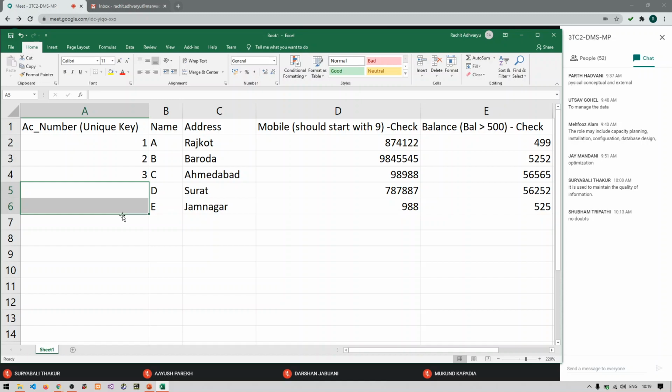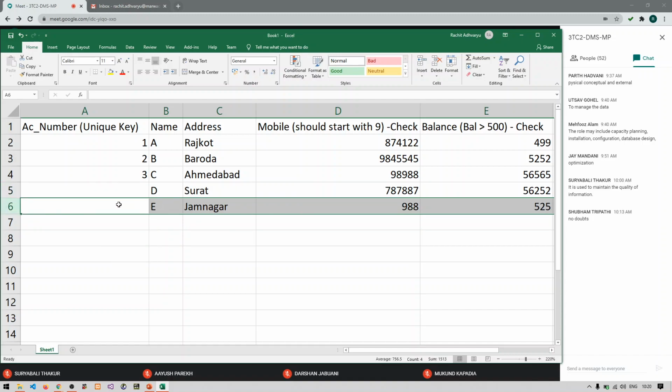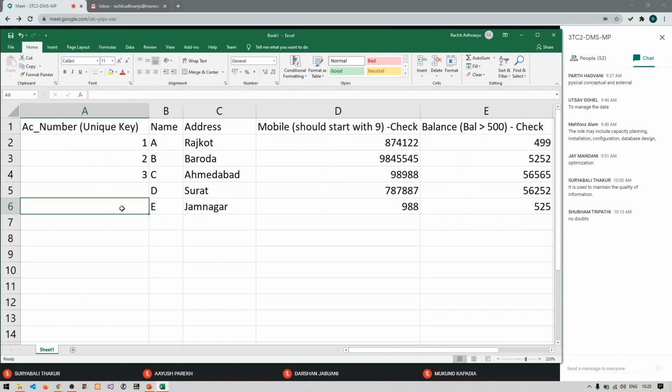That means if you want to identify this particular row, you cannot identify it very easily. Right? So these two are duplicated. Or you can have more than one null values in a particular column. Let us say I'm entering one more data.